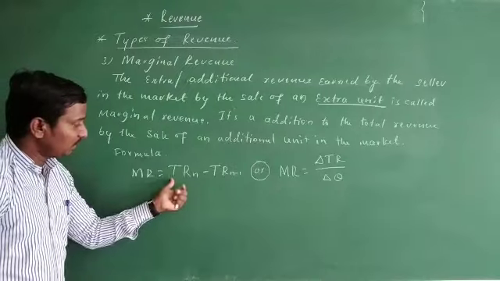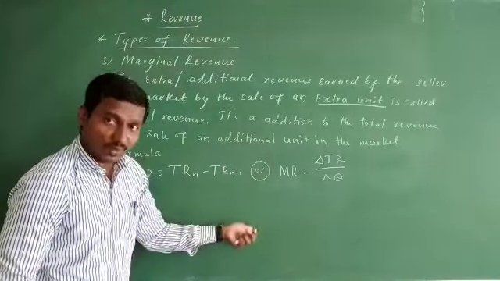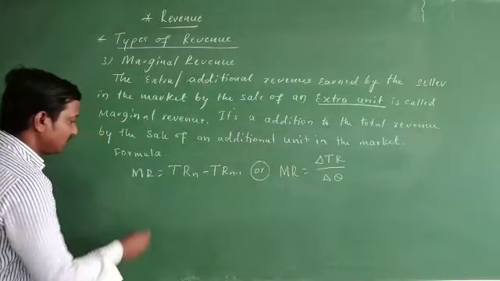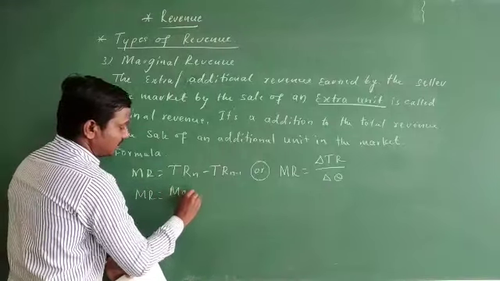MR will be the total revenue of the nth unit minus the total revenue of the n minus 1 unit, or delta TR, as we can write here. Where MR means marginal revenue.